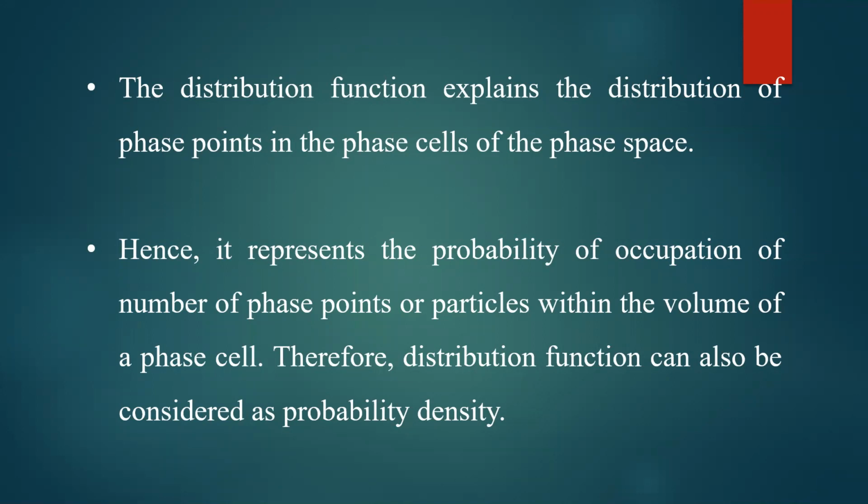This last statement corresponds to the quantum statistical distribution function. So the distribution function not only gives the distribution of phase points, but also gives the probability of occupation of the particles of the system in a given state. You remember this particular statement.